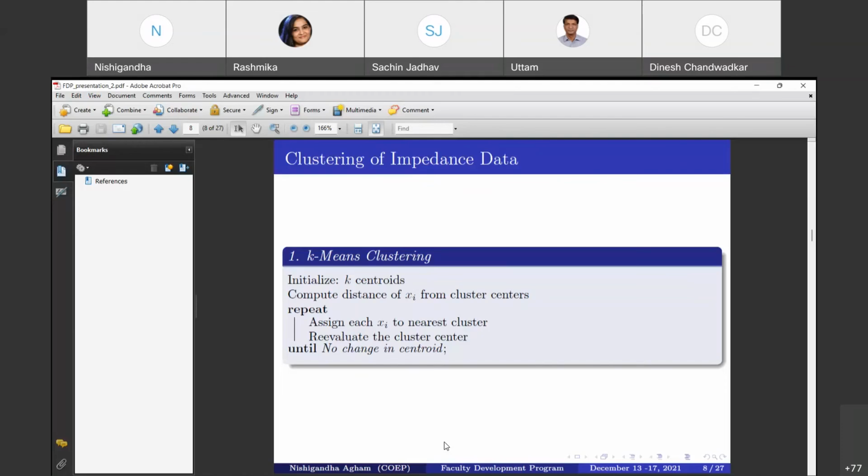So the similarity is very important here. The distance between a data point Xi and the cluster center is used to calculate the similarity. Assign each input point Xi to the cluster center with minimal distance, then re-evaluate the cluster center with the mean of the data points in that cluster. That is what happens in k-means.